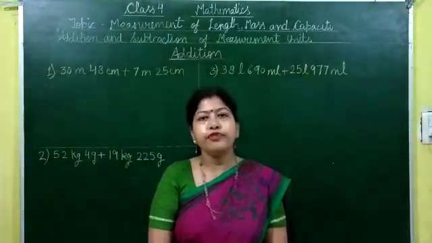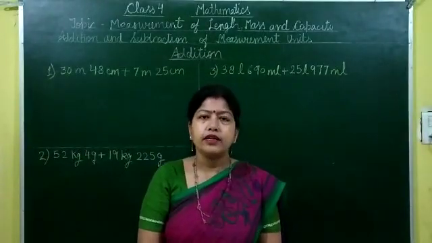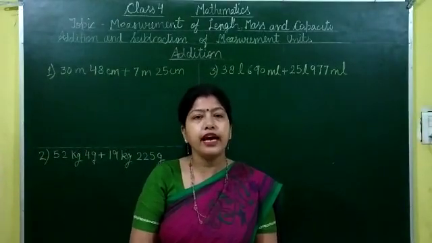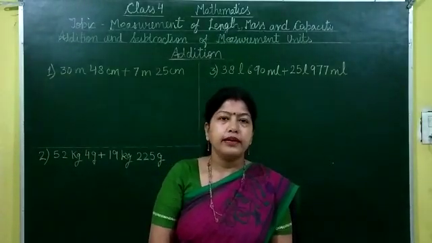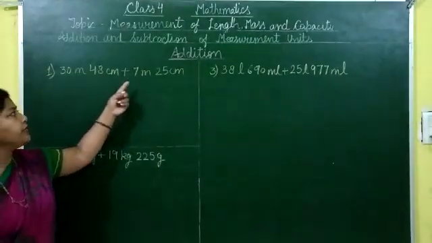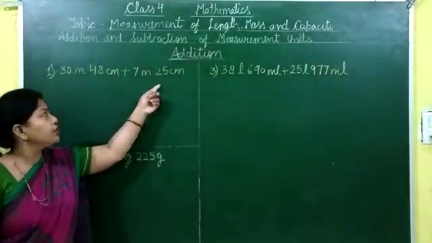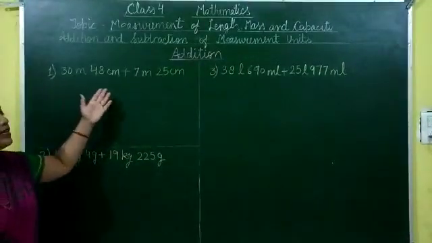Addition and subtraction of measurement units isn't very different from adding or subtracting numbers. We just have to remember that whenever we add or subtract, the units should be the same. Let's see with some examples. See here, we have to add 30 meter 48 centimeter plus 7 meter 25 centimeter. So there are 2 different units, meter and centimeter.